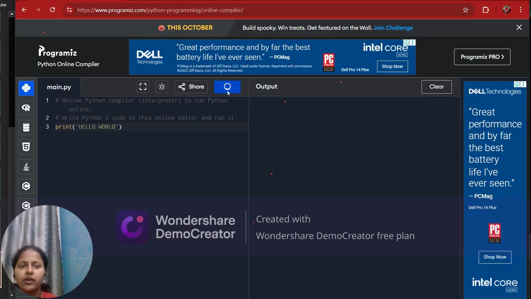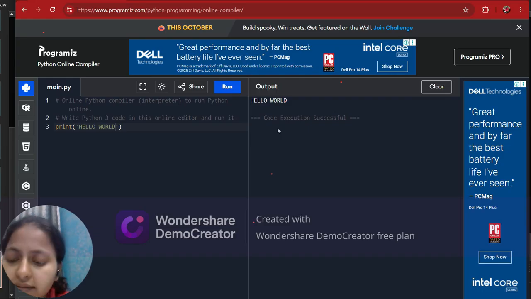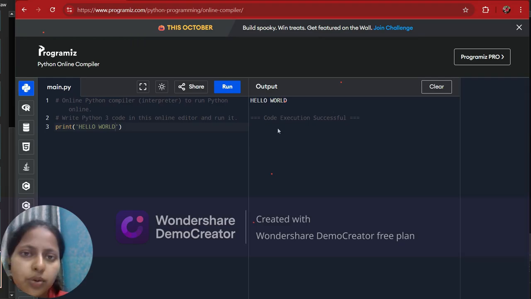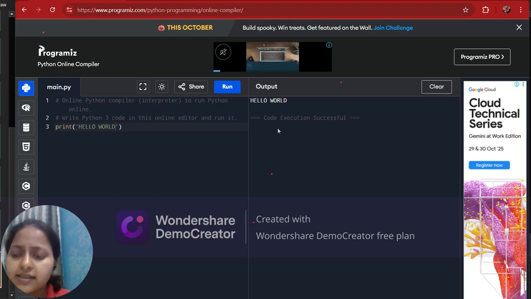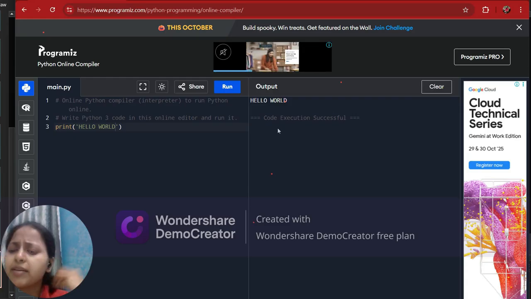Just click on run. You will get the output. Here is the output. So this is the flexibility for students who don't have a laptop, PC or anything at home, they might have a mobile phone. Everyone has one nowadays. So you can go with your mobile phone and run simple basic code. At least you can write hello world to get familiar with it.